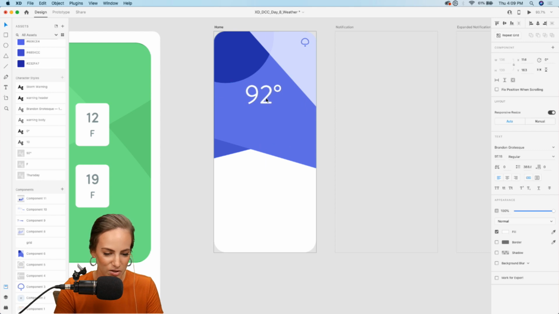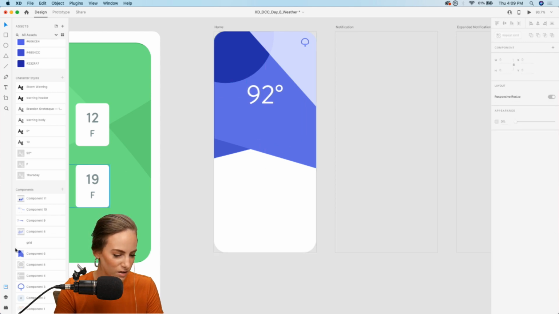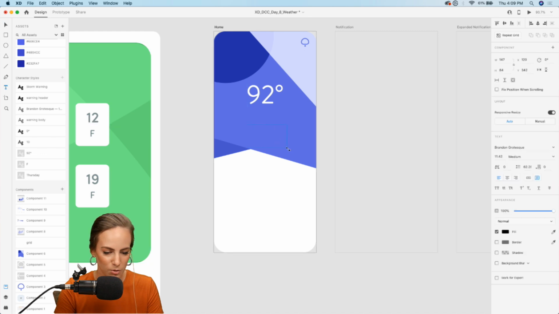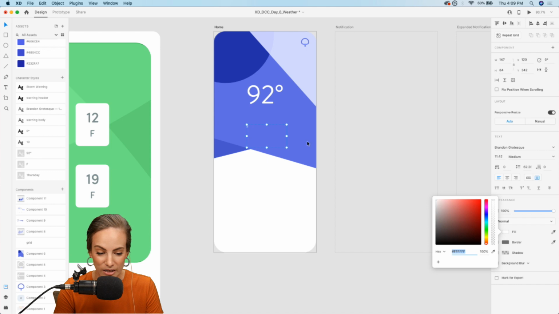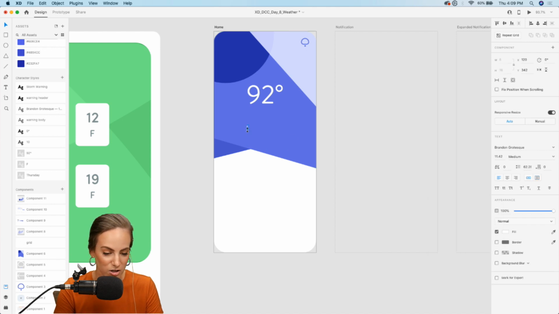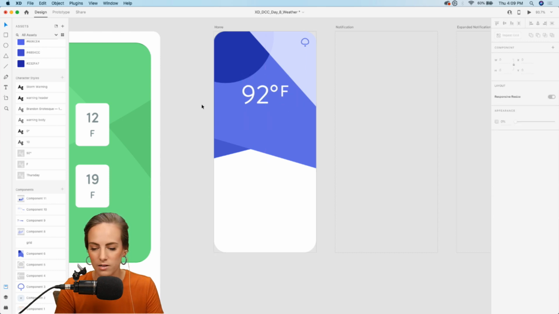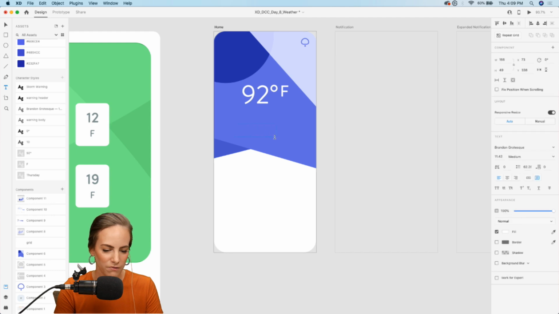Anyway, let's put this centered, and then we'll put Fahrenheit. We use Fahrenheit here in the US. Not sure wherever all of you guys are, but I am in the Midwest here, so we're using Fahrenheit. And then we'll have the day. It's Thursday. Let's add that. I can make this a tad bit bigger.